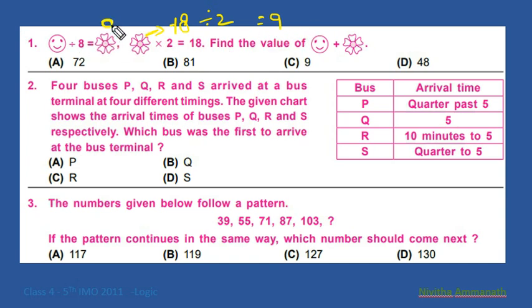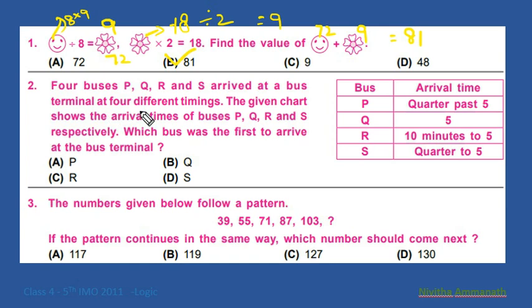So face divided by 8 equals 9. So face equals 8 into 9, and 8 into 9 equals 72. So face equals 72 and flower equals 9. 72 plus 9 equals 81. So B is the correct option.